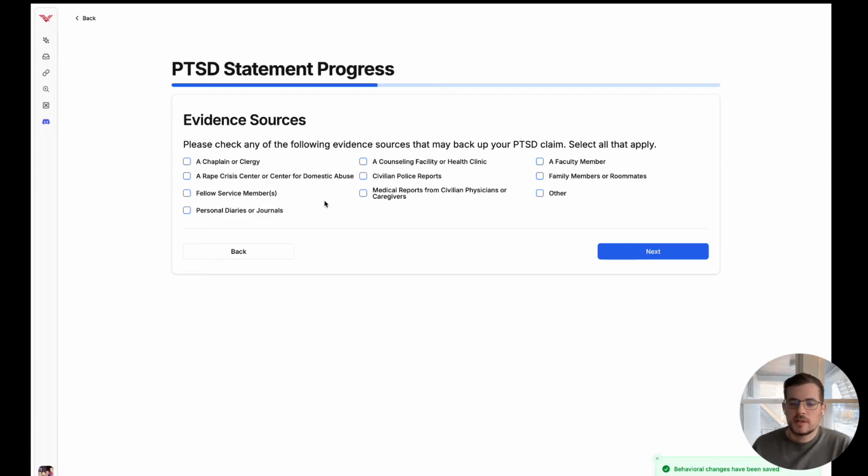For evidence sources, it's pretty important, especially if there's not a lot of documentation about whatever traumatic event happened, that you select a few areas where the VA could reach out to basically back up your claim. I'd say most people have fellow service members who are probably aware of the event, so if that's true, make sure you select that. I would also say family members generally would be very aware of that. So at the very least, try to select a few evidence sources that the VA could reach out to back up your claim. Go ahead, hit next.